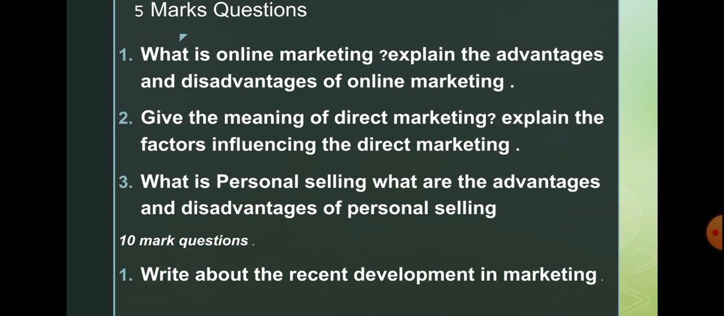Then 5 mark questions: what is online marketing, explain the advantages and the disadvantages of online marketing. This question may be asked for 10 marks also, because they may ask even the advantages and disadvantages of online marketing. Then the second one, give the meaning of direct marketing, explain the factors influencing direct marketing. And the third one, what is personal selling and what are the advantages and disadvantages of personal selling. These all are 5 mark questions.